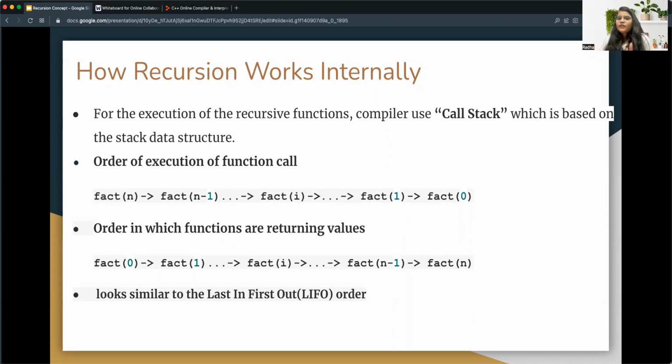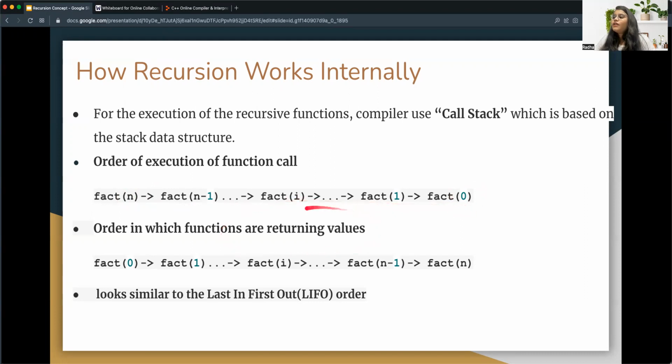Now, how does the execution happen? In the code, we were calculating the factorial of 5, which means 5 into factorial of 4. So the order of execution of function calls is factorial of 5, then factorial of 4, then factorial of 3, then 2, and so on, up to 0.